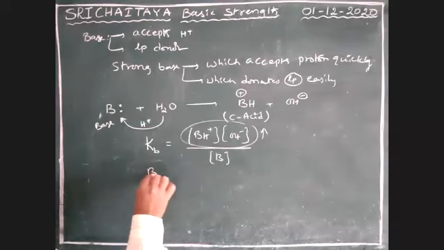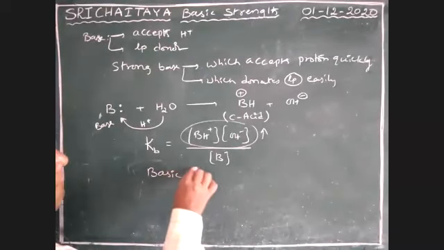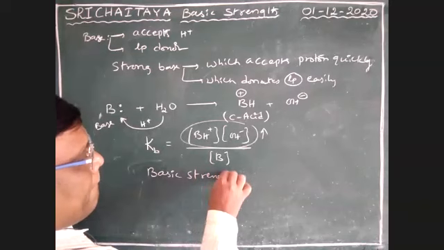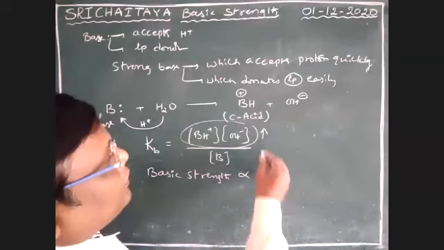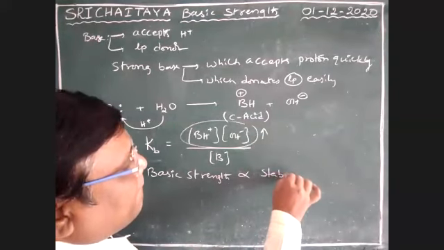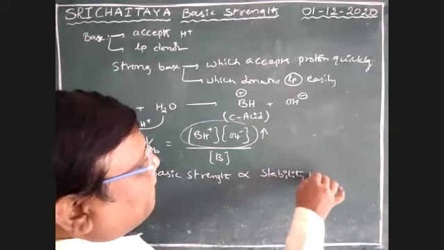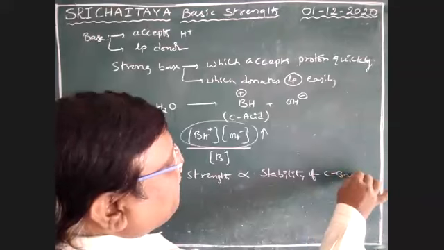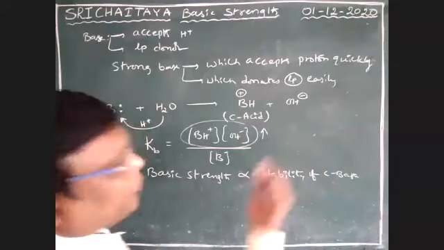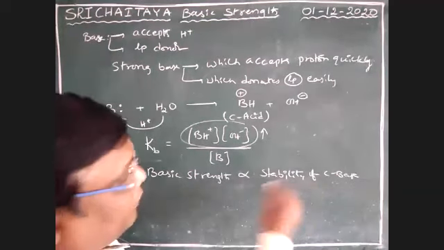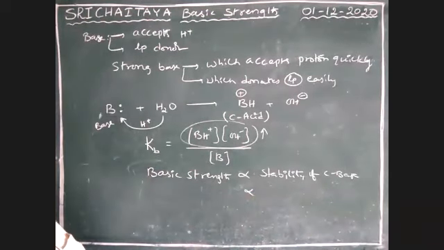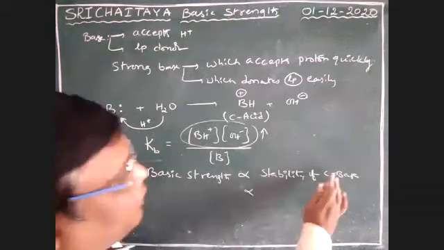Therefore, basic strength is directly proportional to the stability of the conjugate acid.